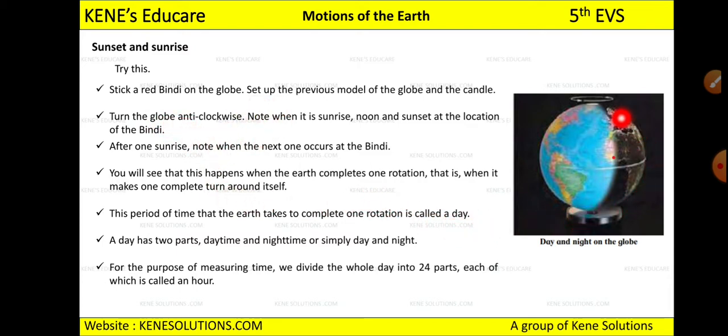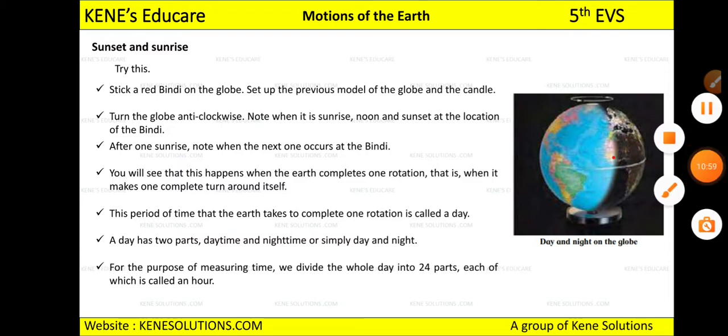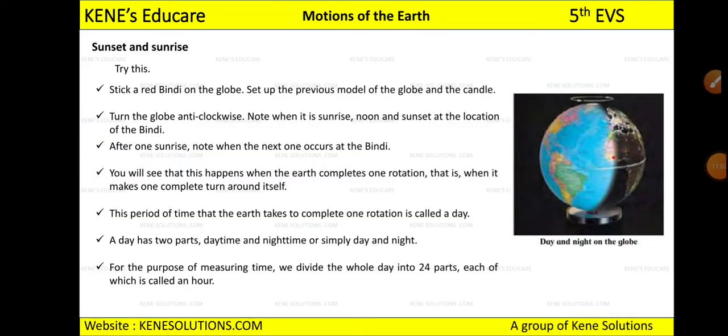You have to turn it anti-clockwise and note when it is sunrise, noon and sunset. It means morning, afternoon and sunset at the location of the bindi. Because you have kept the bindi on the globe, you can easily determine when it is sunrise, when it is sunset and when it is noon, right?